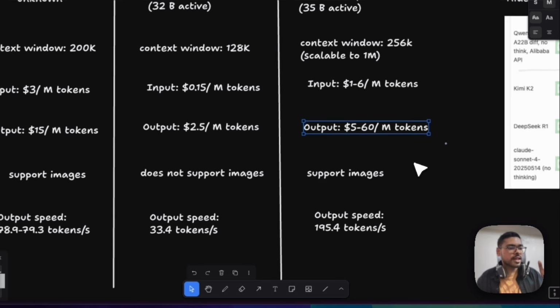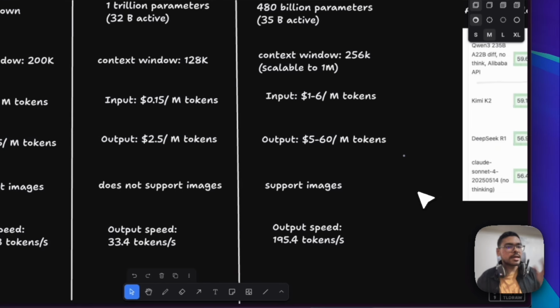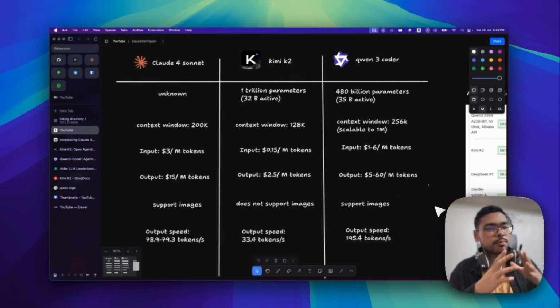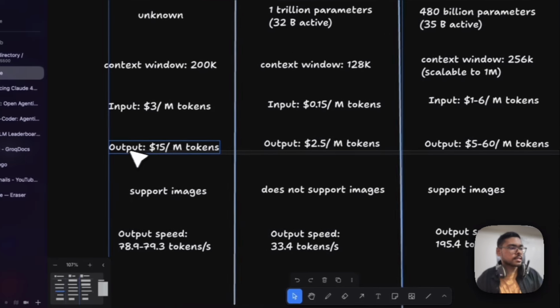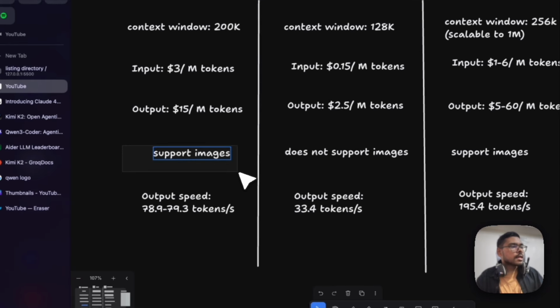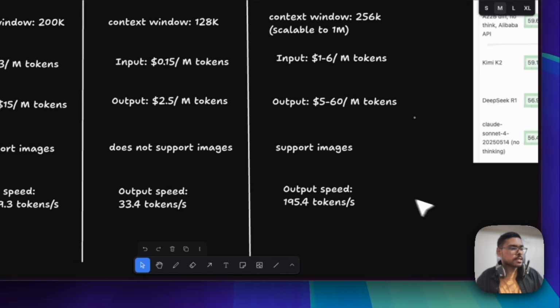So it's very huge. I'm just comparing the pricing of their official API and not the other APIs. You can look at OpenRouter and see other providers also, but their official API pricing is this.